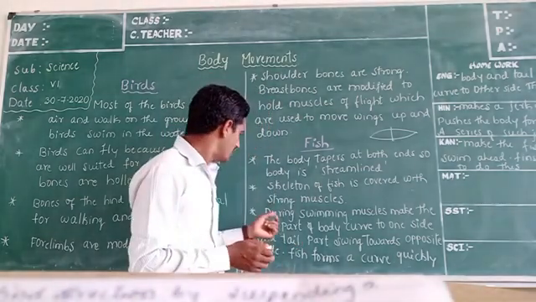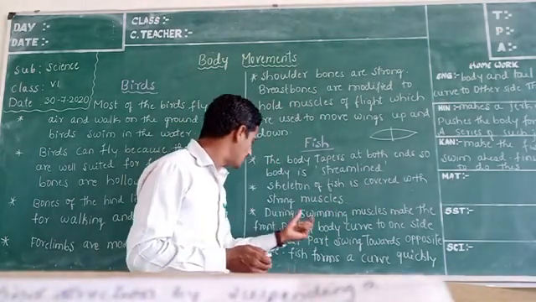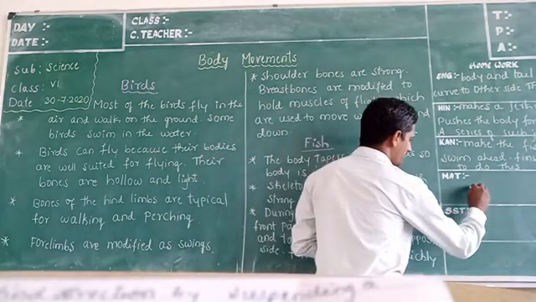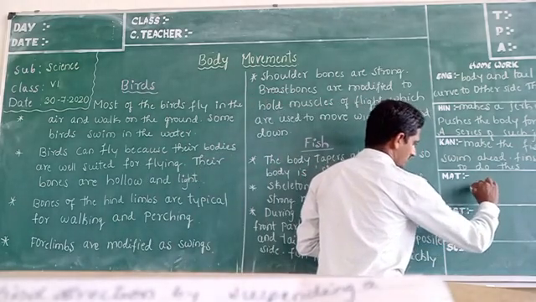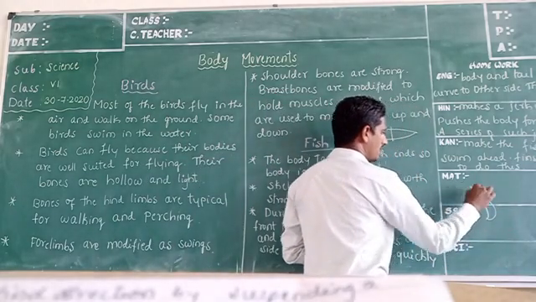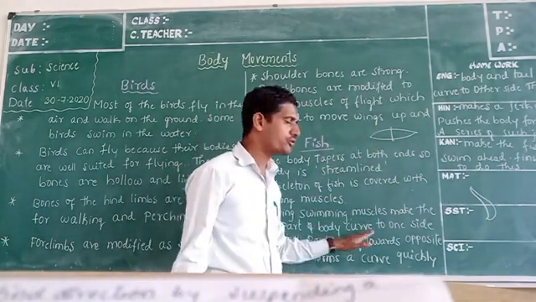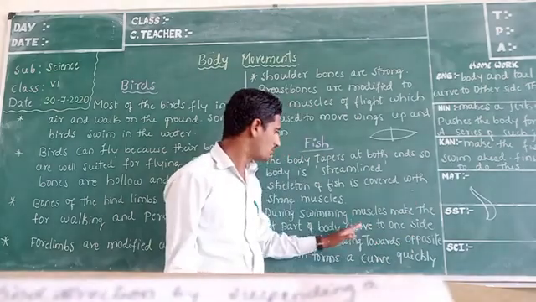Look at it. The muscles make the front part of the body curve to one side. Suppose this is the fish; this kind of movement takes place here. The muscles make the front part of the body curve to one side.